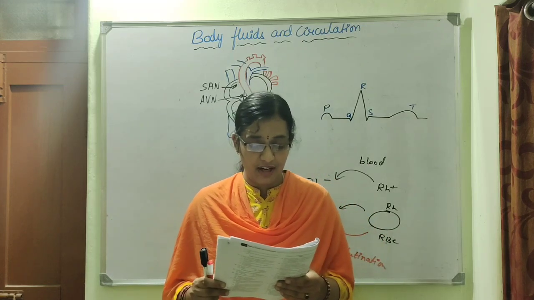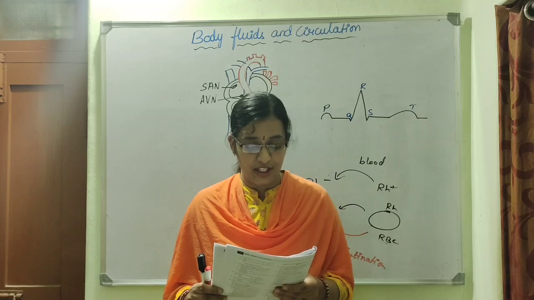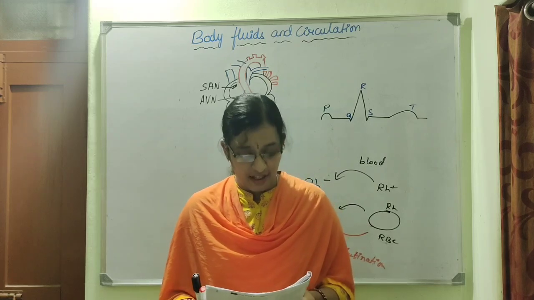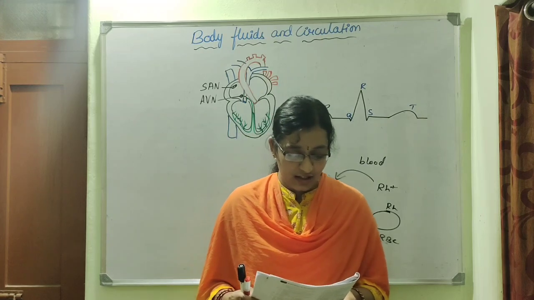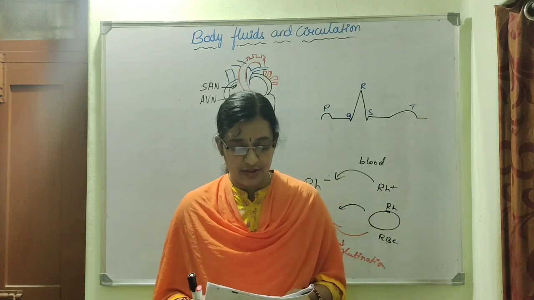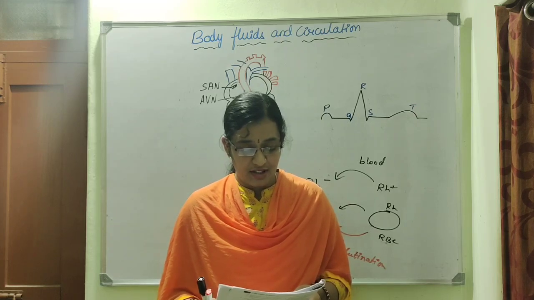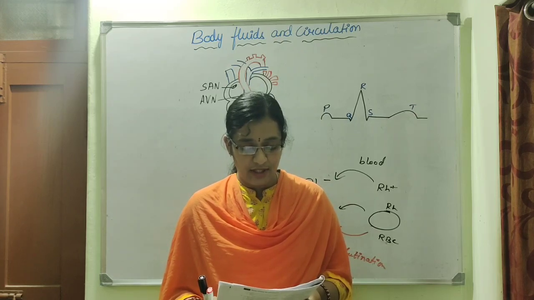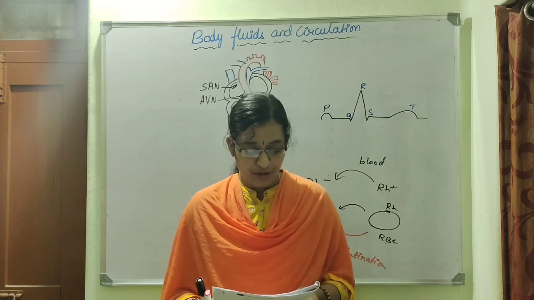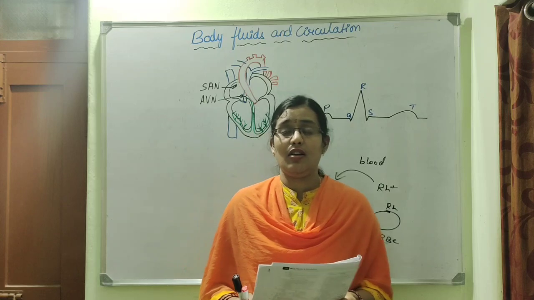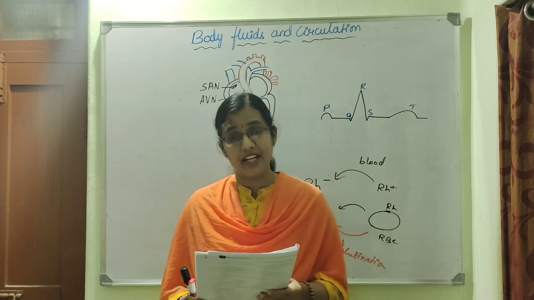Which of the following pair of substances play a very important role in clotting of blood? So which is the main clotting factor they are asking? Option A, potassium oxalate and sodium citrate. Second option, platelet factors and oxalates. Third option, calcium ions and platelet factors. Fourth one, heparin and citrates. So which is the pair of main clotting factors?